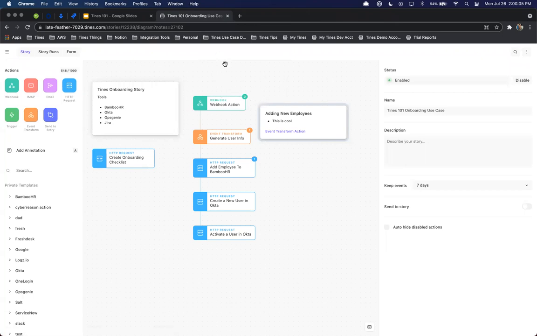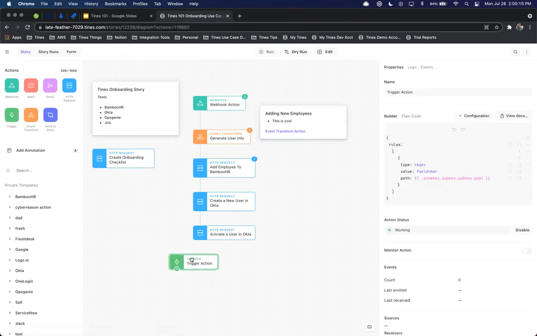Awesome. Now, some of the other pieces of Tines too, I know we've only focused on 4 actions, but we do have the ability to pull and utilize some of our trigger actions. And the trigger actions, think of them as your rules engine. So we can go ahead and tie this up here, and we can say that this is going to be our sales engineering trigger action.